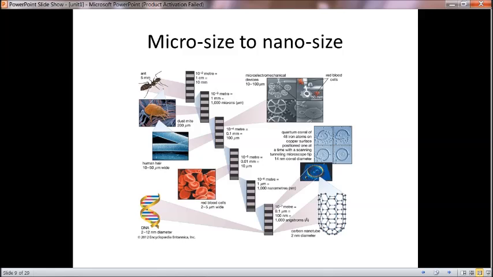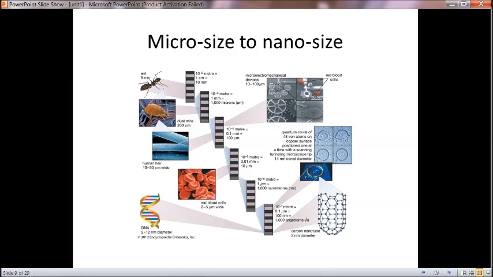For millimeter we have a dust mite, and 0.1 millimeter, which is 100 micrometer, we have RBCs and human hair, and for 10 micrometer RBCs, and for 1 micrometer the blood cells, and going down to 0.1 micrometer, which holds quantum corals, iron atoms, carbon nanotubes, DNAs, like that.